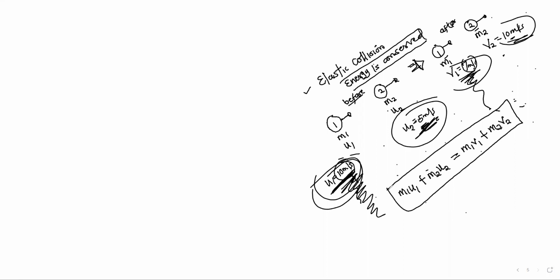This is called the conservation of momentum, meaning you have lost nothing. In the system, there's no loss of momentum, because total momentum before they collide equals total momentum after they have collided.